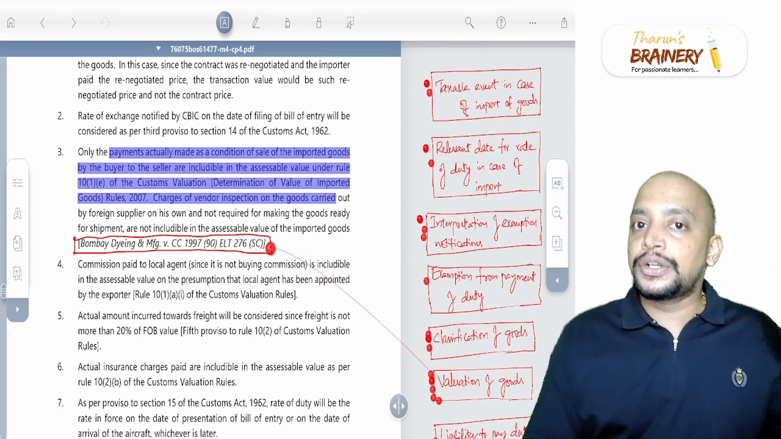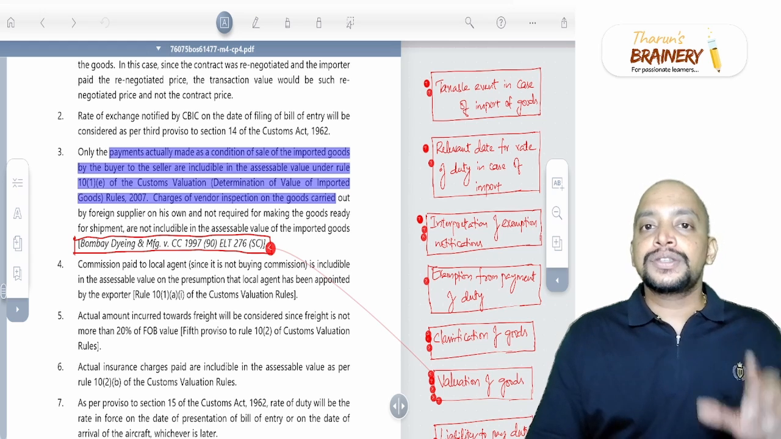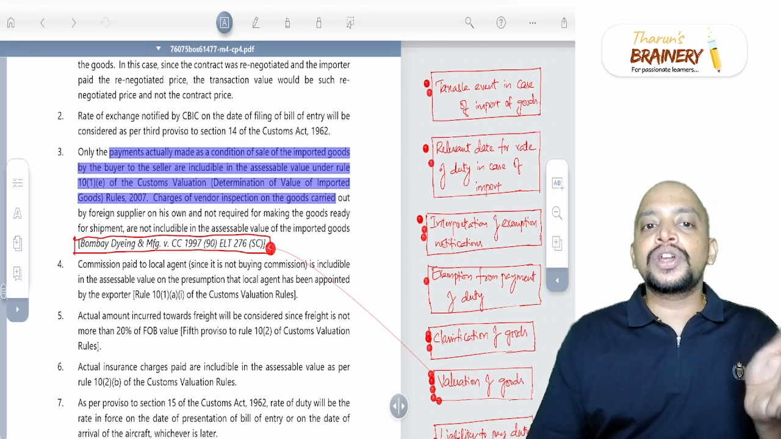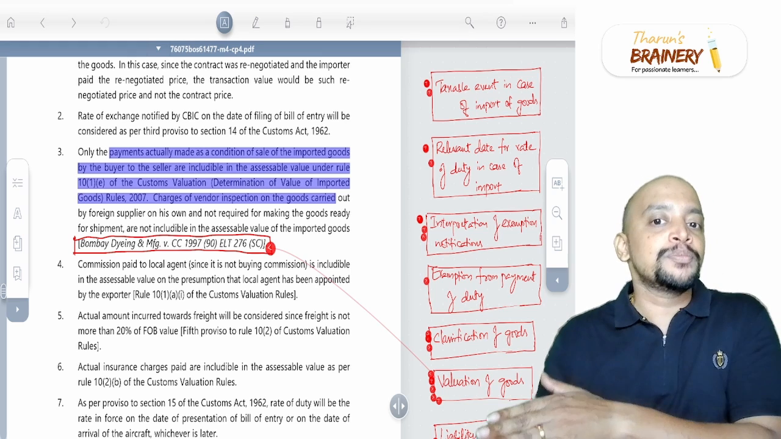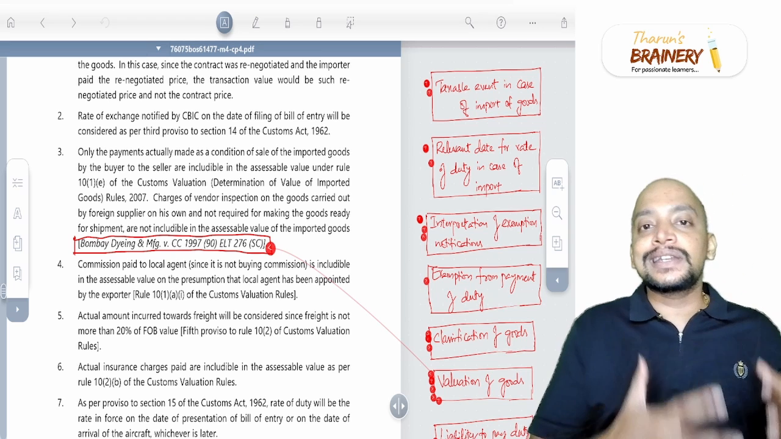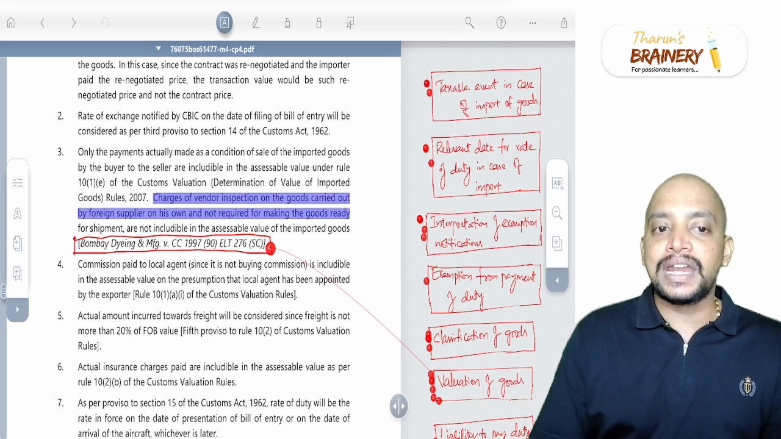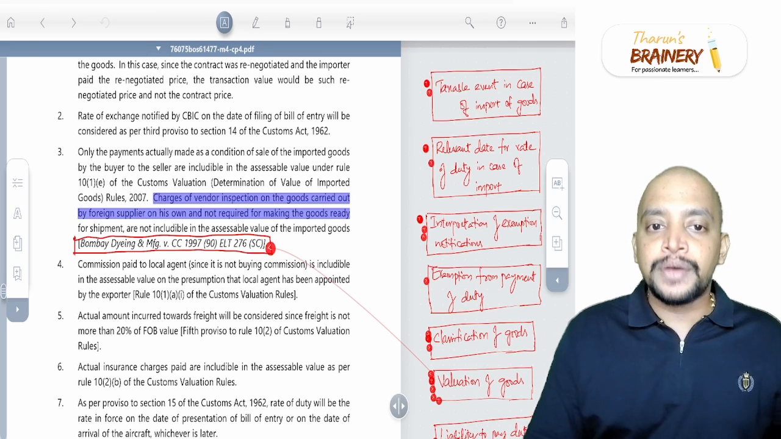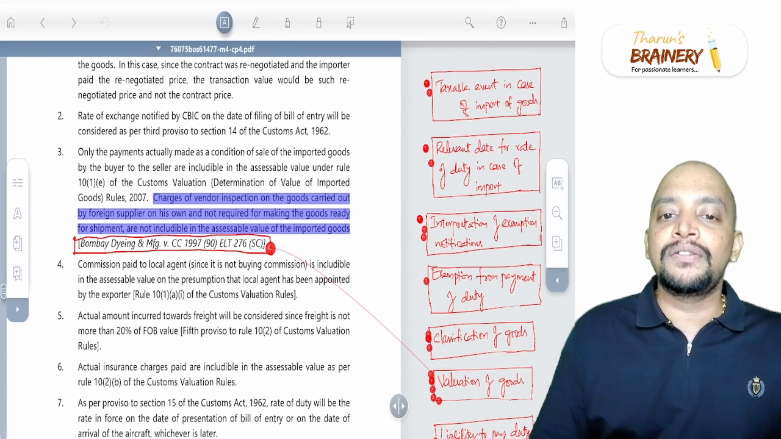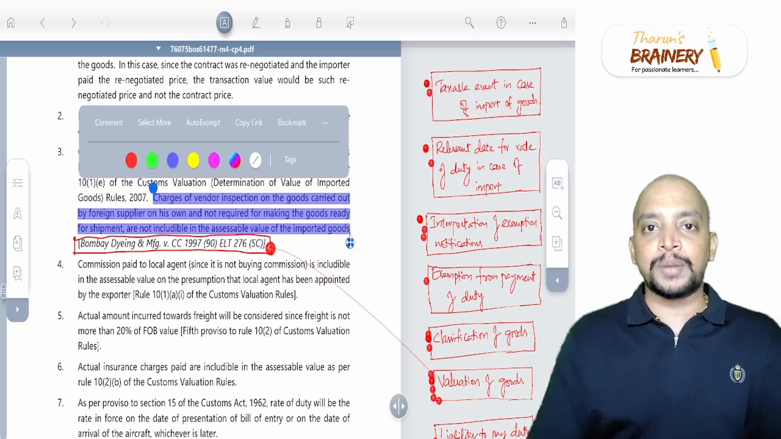So foreign seller has carried out on his own account and not required for making the goods ready for shipment. So if any expenditure is incurred by the exporter as a condition of sale and it is recovered from the importer, then it should be included. In this case, it is not recovered from the importer, it is incurred by the exporter. So the charges of vendor inspection on the goods carried out by the foreign supplier on his own account, which are not required for making the goods ready for shipment, are not includable in the assessable value of the imported goods. So that is about Bombay Dyeing and Manufacturing Supreme Court case.